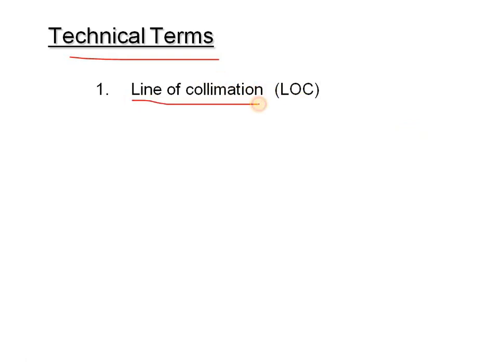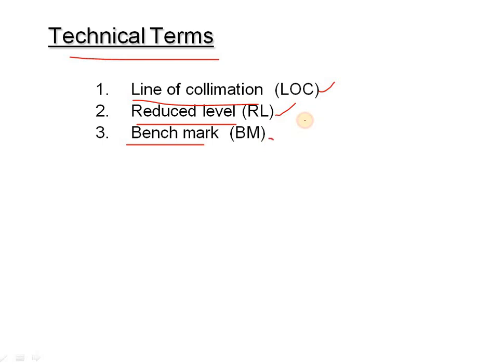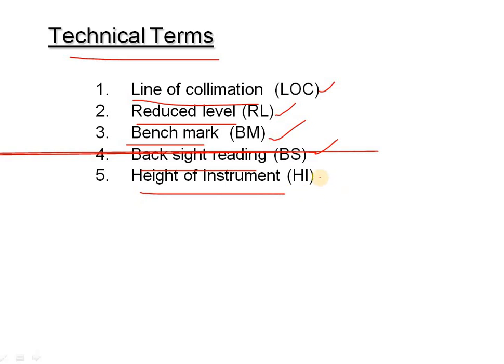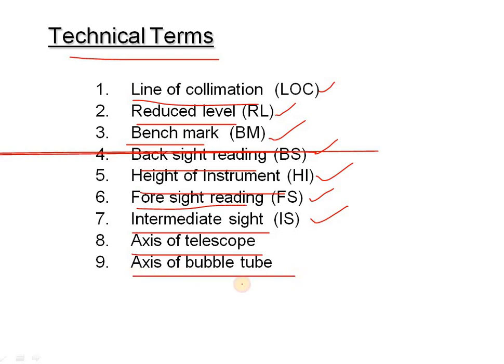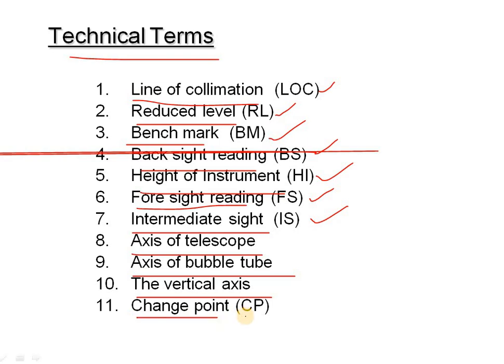Line of collimation. What is line of collimation? Reduced level, which is denoted as RL. Benchmark, BM. Backsight reading, BS. Height of instrument, HI. Foresight reading, FS. Intermediate sight, IS. Axis of telescope, axis of bubble tube, the vertical axis, and the change point, station. So these are all the technical terms which are used in leveling. Each and every point is very important.